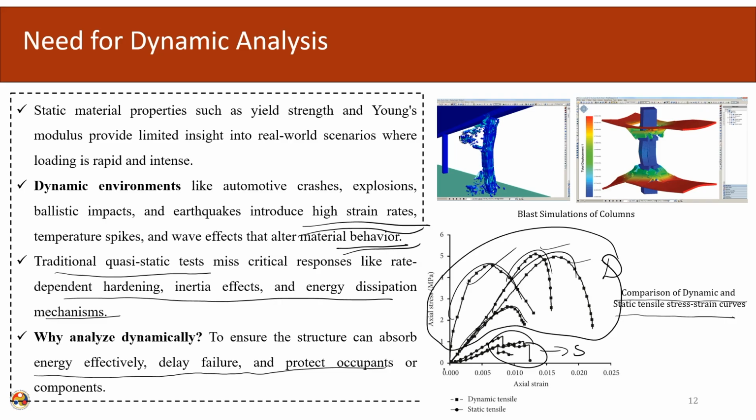As we have seen, if we compare the static curve with the dynamic curve, the slope is changing, the slope is increasing, there is an increase in the yield stress and there is an increase in the ultimate stress. So, the properties in the static testing are very much different than the dynamic testing.